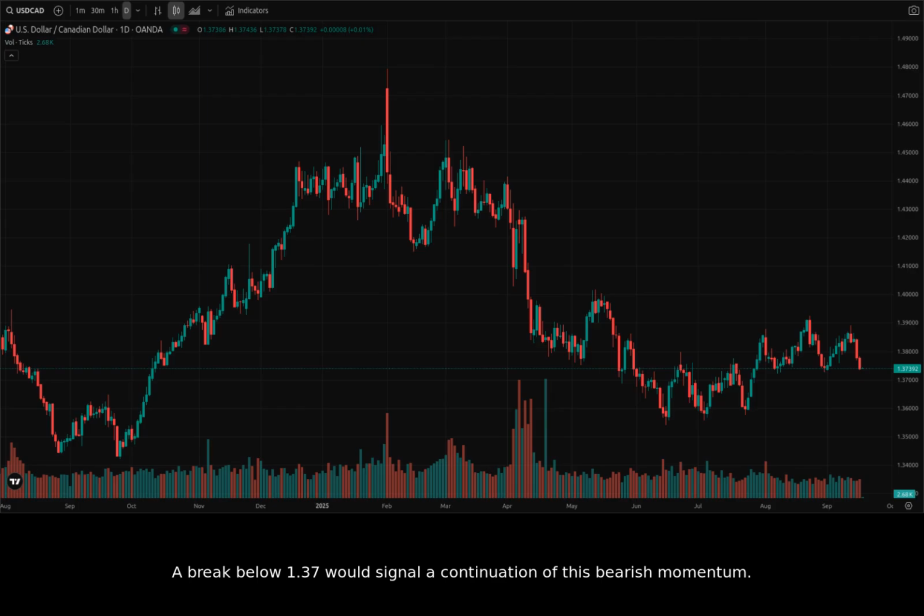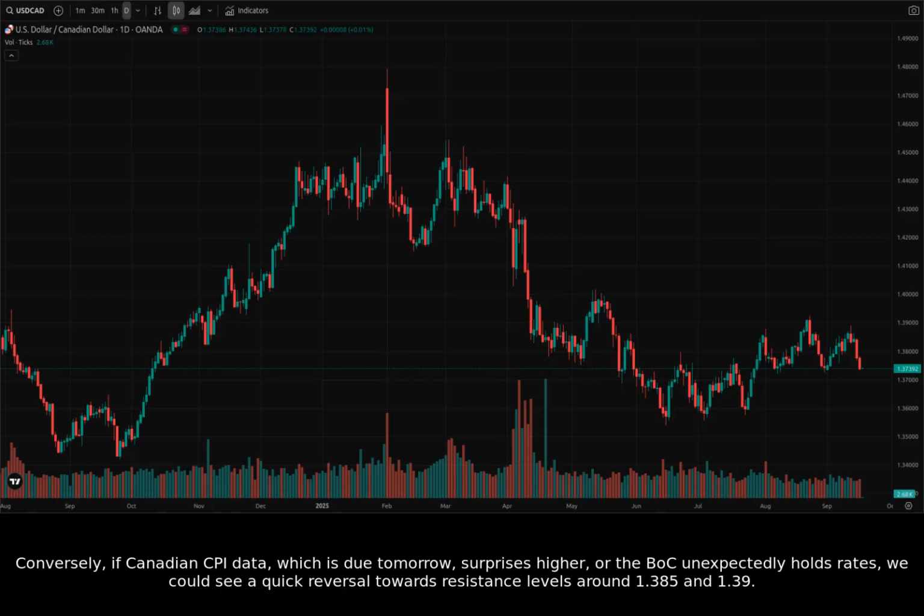A break below 1.37 would signal a continuation of this bearish momentum. Conversely, if Canadian CPI data, which is due tomorrow, surprises higher or the BOC unexpectedly holds rates, we could see a quick reversal towards resistance levels around 1.385 and 1.39.